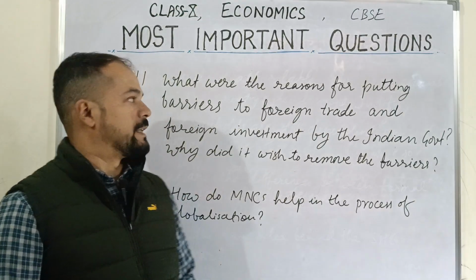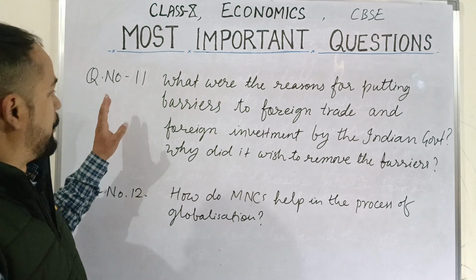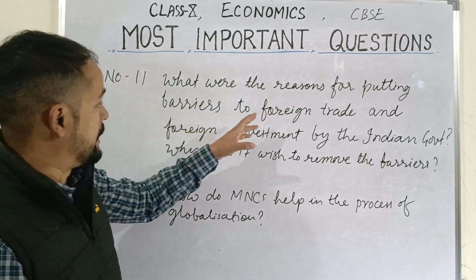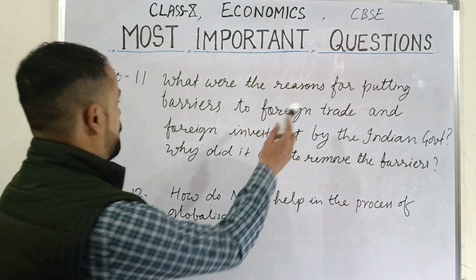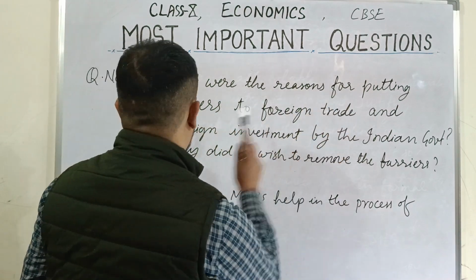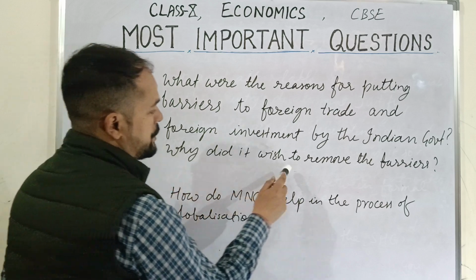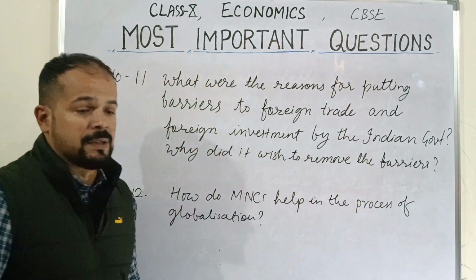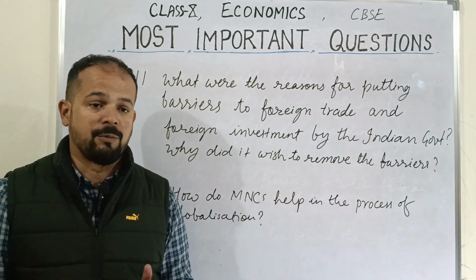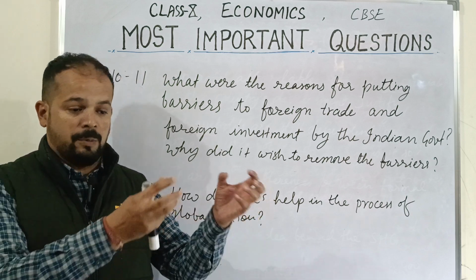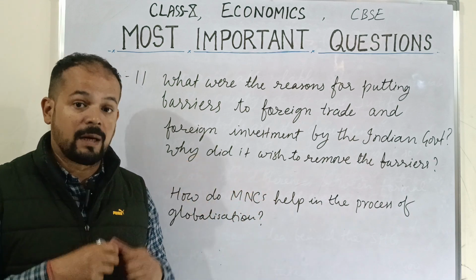Next important questions that I've written here are from your last chapter, globalization. What were the reasons for putting barriers to foreign trade and foreign investment by the Indian government? Why did it wish to remove the barrier? See children, we have to understand what a trade barrier is. When we put some barrier that doesn't allow products from other countries to enter our country, right?